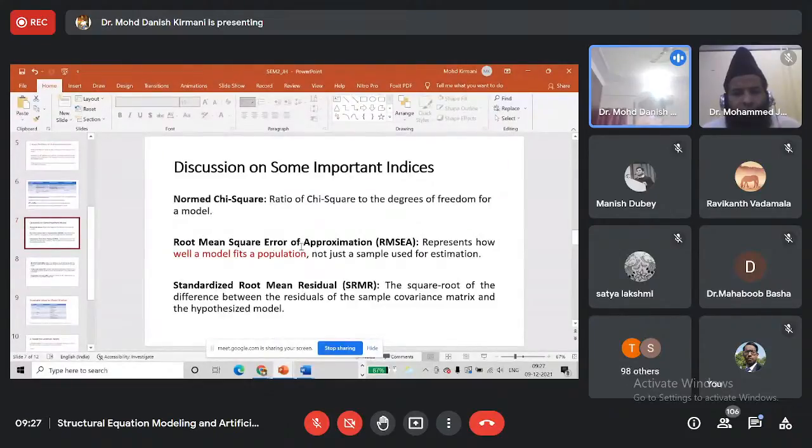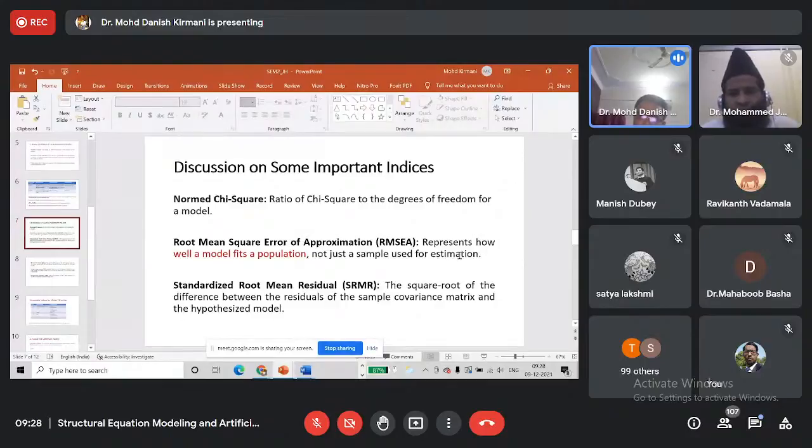Then we have root mean square error of approximation, which we abbreviate as RMSEA. It represents how well a model fits a population, not just a sample used for estimation. This is the benefit of using RMSEA, because it is not sensitive to sample size. Generally, other fit indices give good data as we increase the sample size.